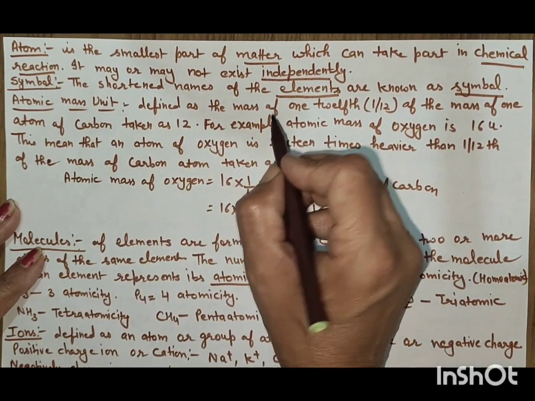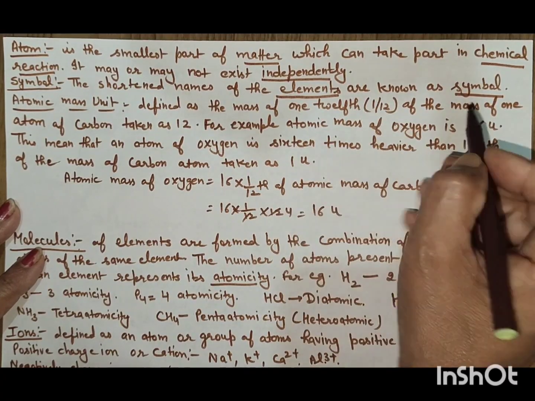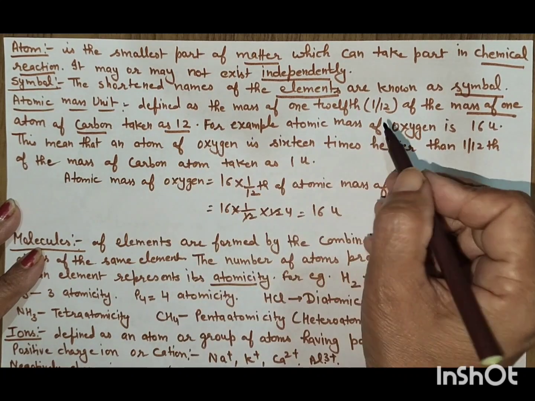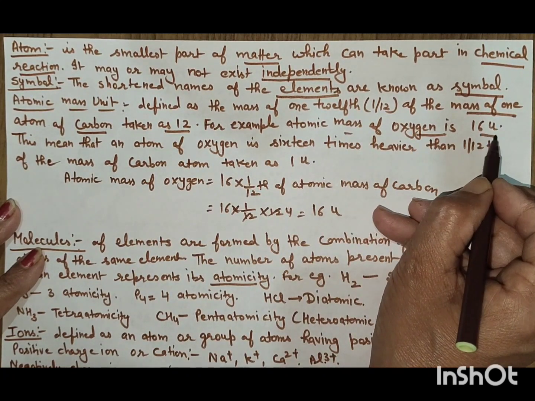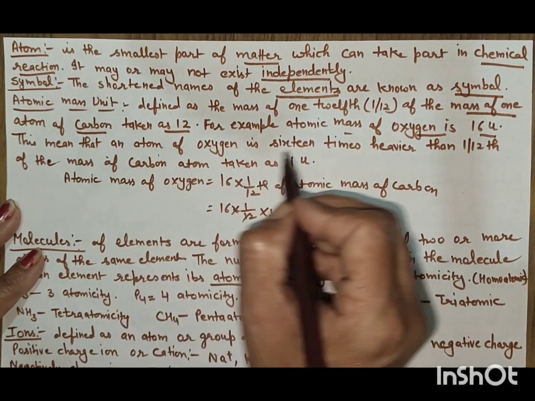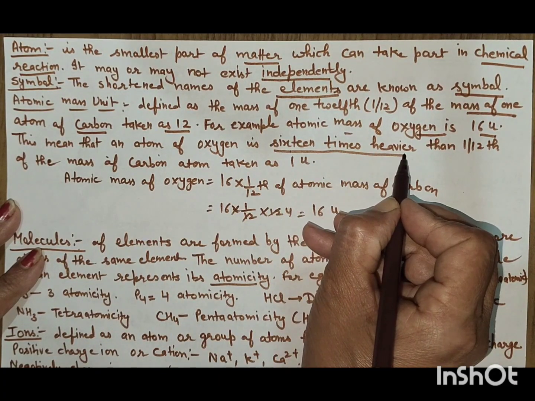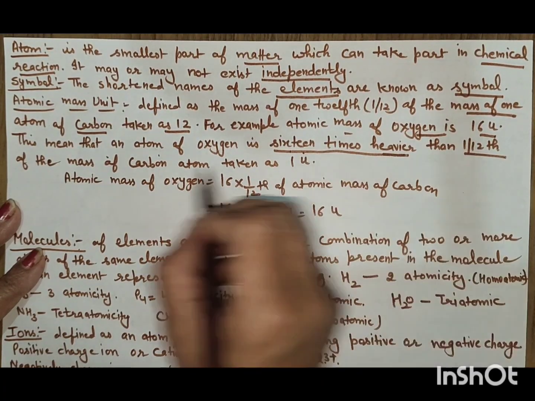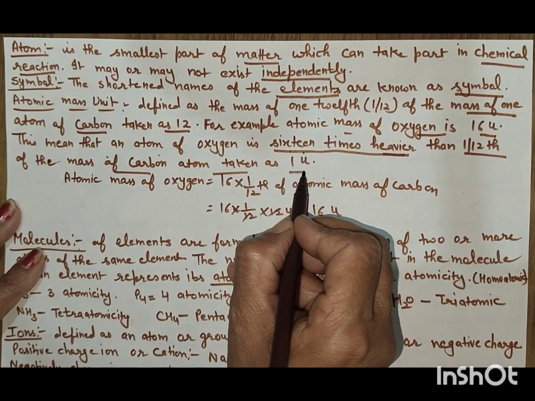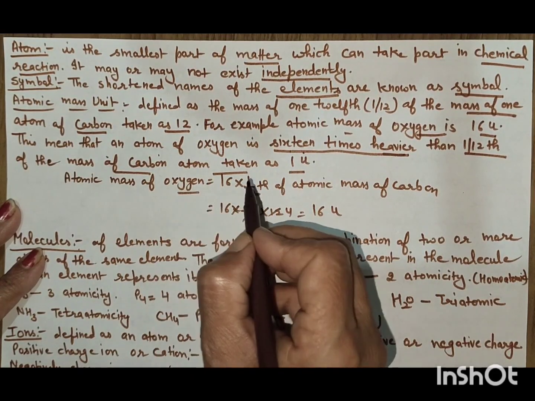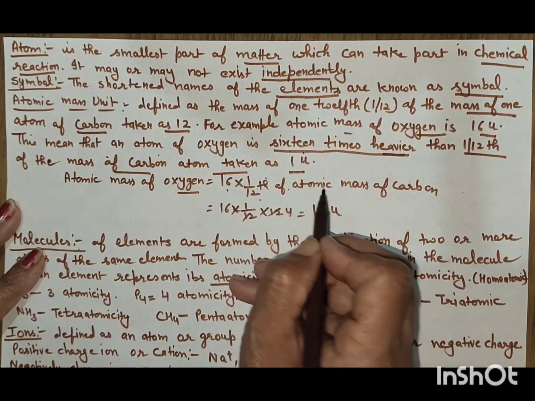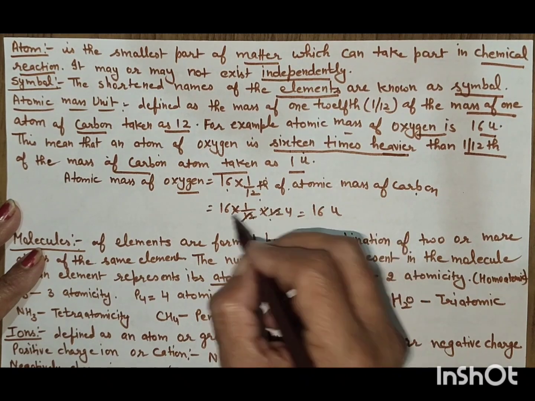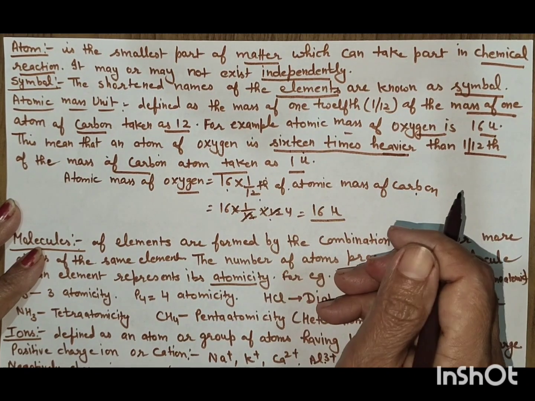Atomic mass unit. It is defined as the mass of 1/12 of the mass of the one atom of carbon taken as 12. For example, atomic mass of oxygen is 16 U. This means that an atom of oxygen is 16 times heavier than the 1/12 of mass of carbon atom taken as 1 U. Atomic mass of oxygen is equal to 16 into 1/12 of atomic mass of carbon, which is 12. Cut 12 with the 12, then atomic mass of oxygen is 16 U.